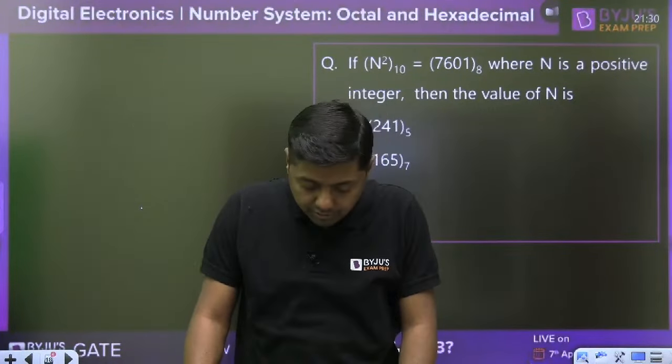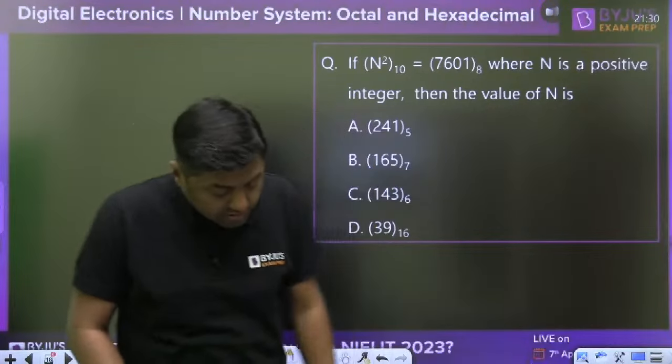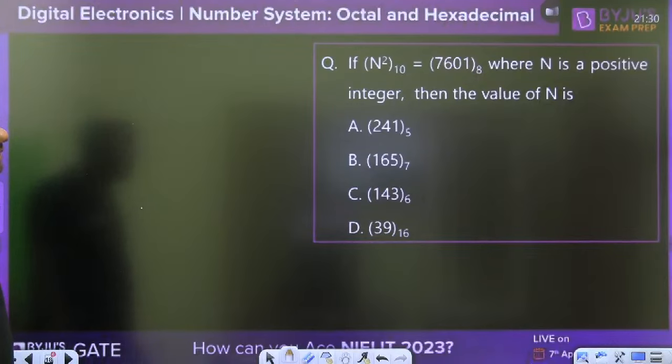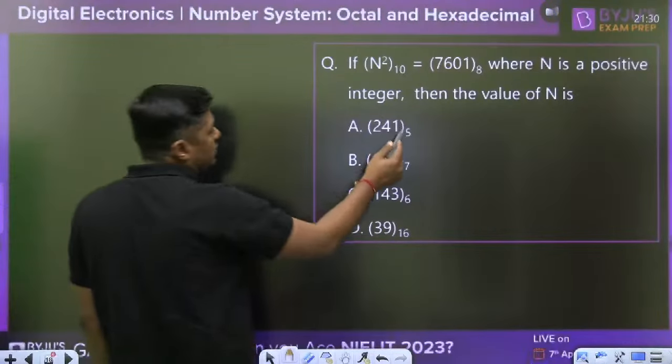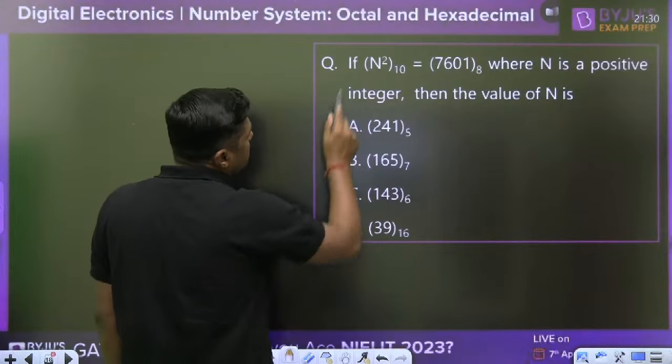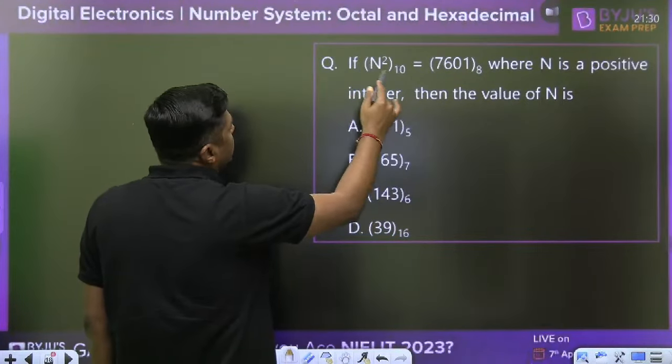Sayan Malik, you are getting the 323. Yes, if it is right, then you can verify it. If n square base 10 is 7601 in base 8, where n is the positive integer, then the value of n is, now the base is what? 5 or 7 or 6 or 16. First of all, what is the value of the n? You have to find. This is the integer.